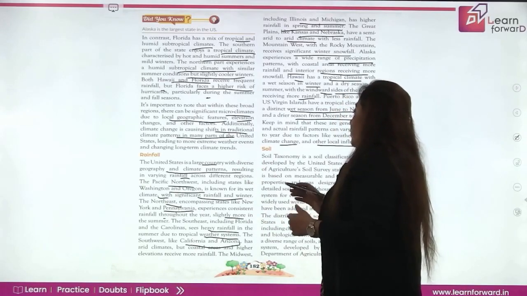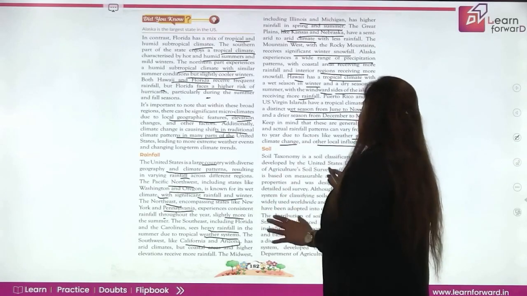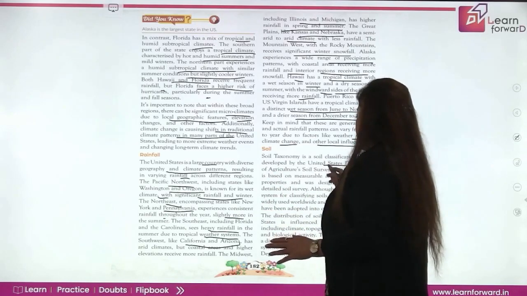Now understand the soil taxonomy. It's basically the classification of soil. It was devised by United States Department of Agriculture Soil Survey staff.